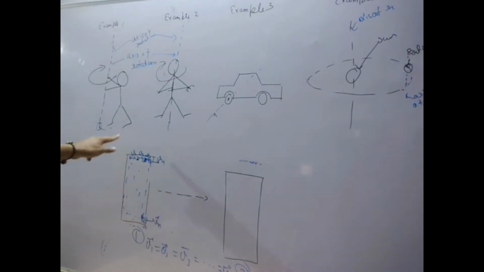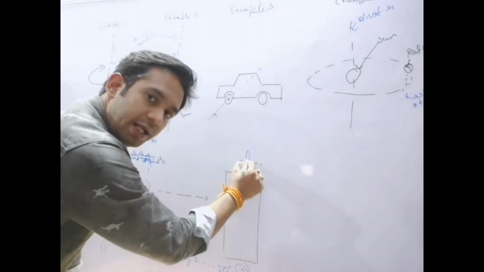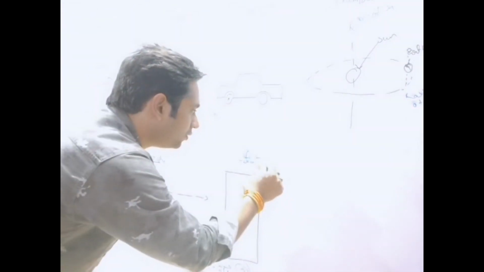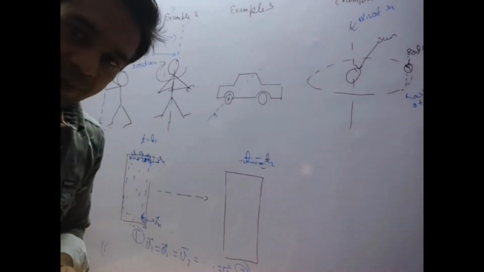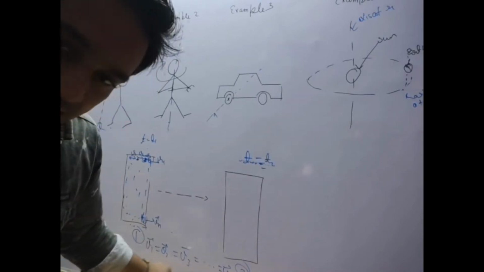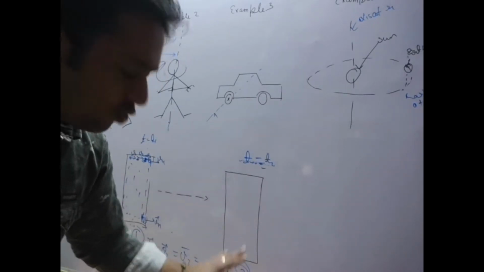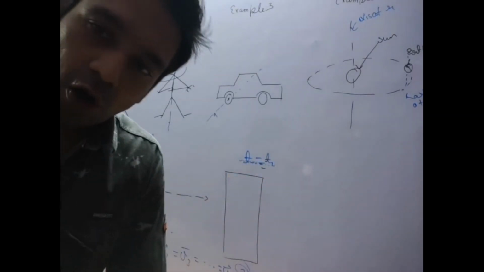Assume that this is at instant t equal to t1 and this is t equal to t2. At time t equal to t1, all the velocities of the particles, v1 to vn, will be equal to v. Similarly, at time t2, all of the velocities will be equal.